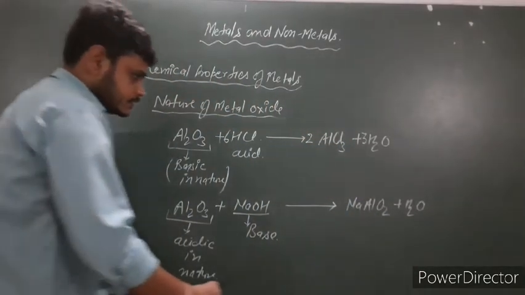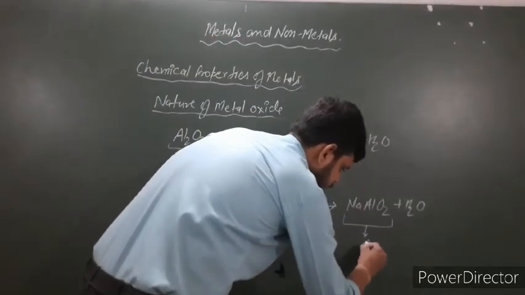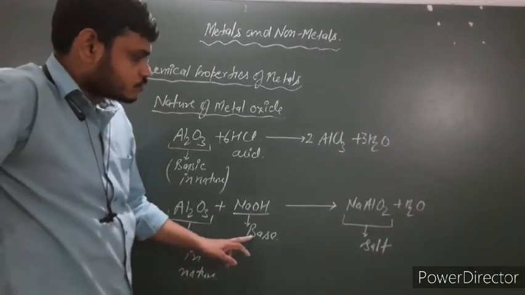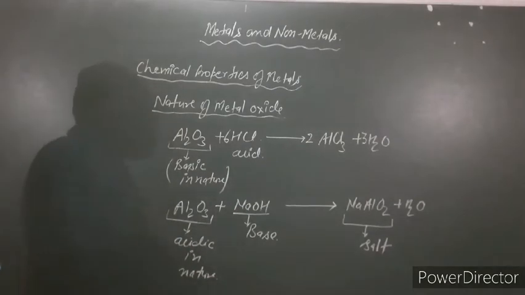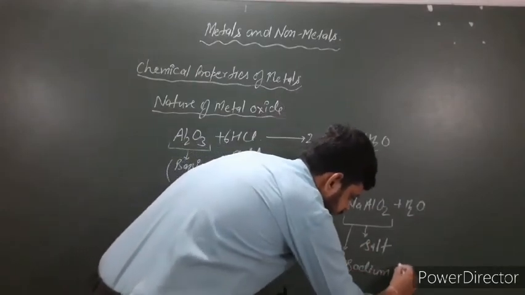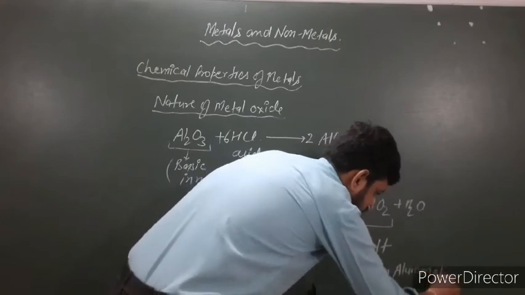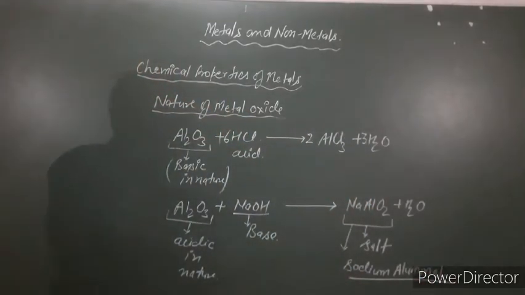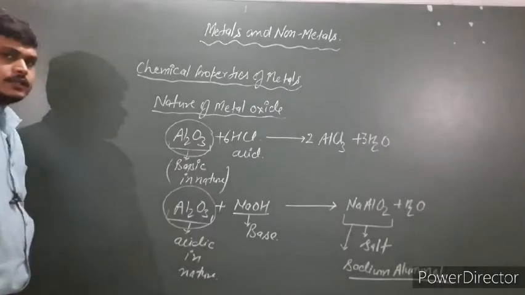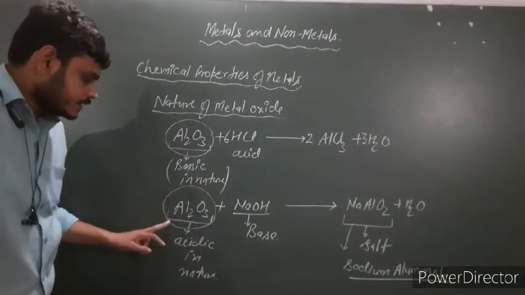Sodium aluminate is the salt, because when acid reacts with base it forms salt and water. Clear? It means Al2O3 behaves both as a basic and as an acidic oxide.